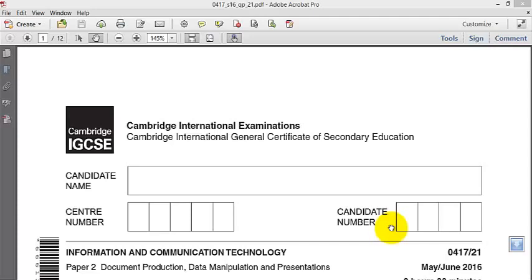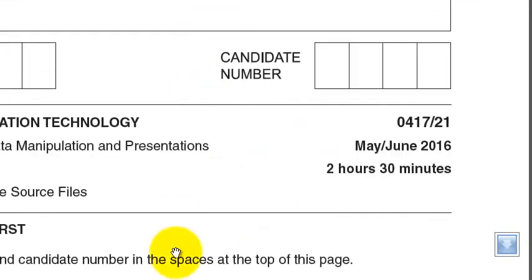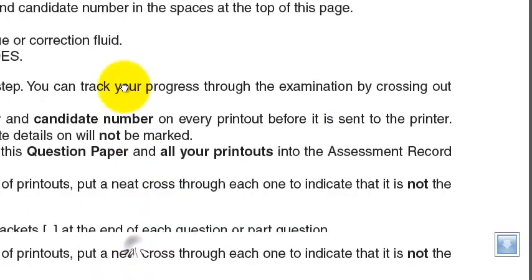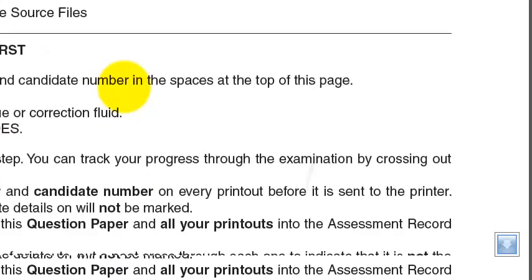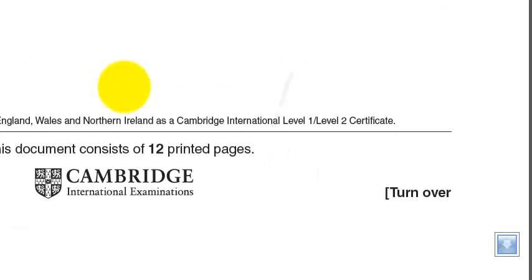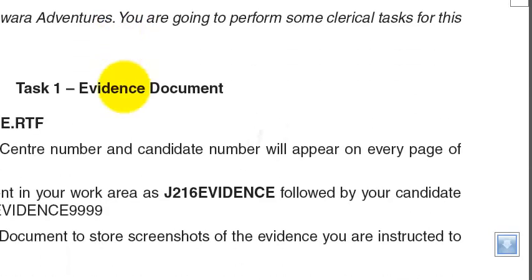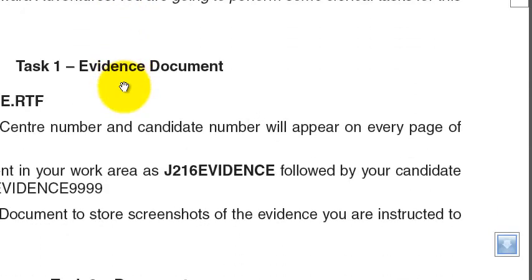I want to solve this ICT IGCSE 2016 paper step by step so that everybody can understand what we are talking about. So we'll try to go step by step. Okay. So you work for a company called Tawara Adventures. You're going to perform some clerical tasks for this company. That's one.